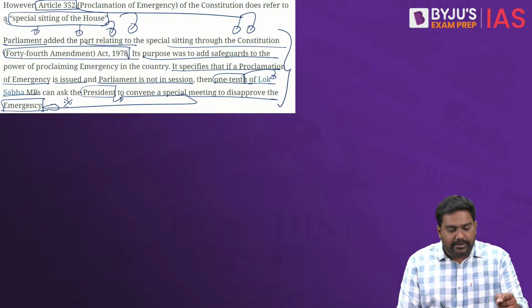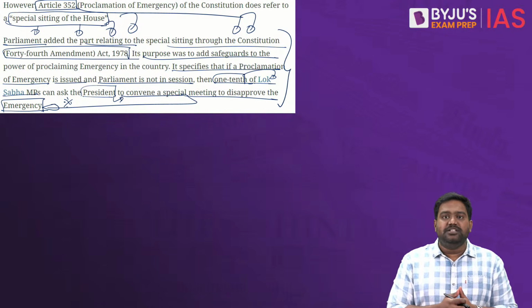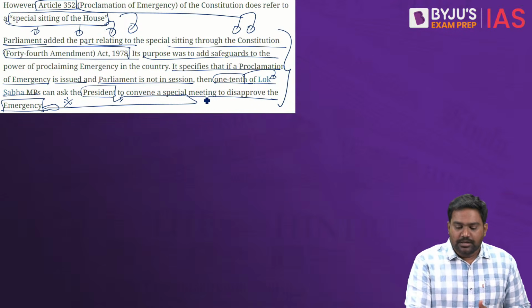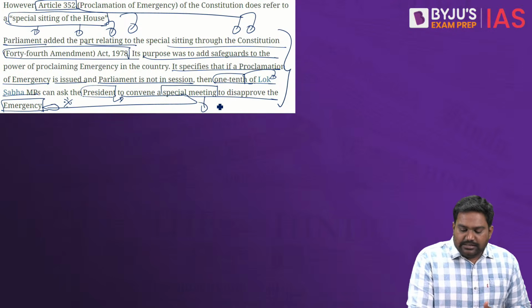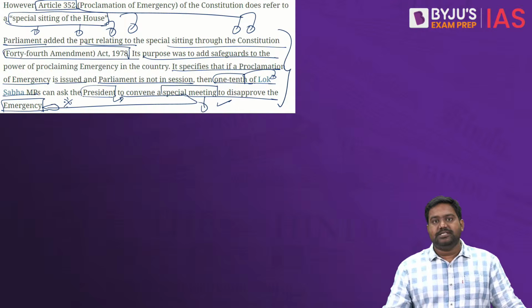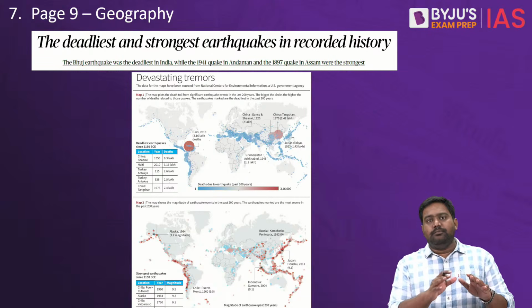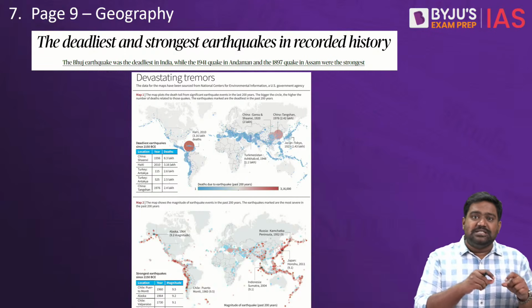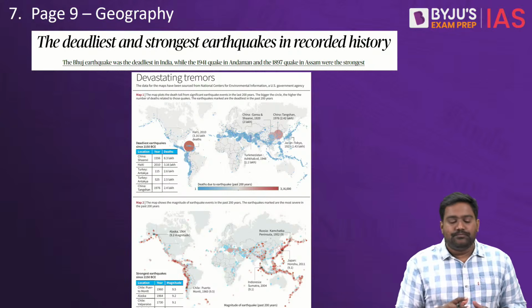This provision was added as a checks and balance measure through the 44th Amendment. So through the special sitting, they can disapprove the emergency, which will push the government to revoke the national emergency. Alright? So this is where you find a mention of special sitting of the House, but special session itself is not mentioned in the Constitution.